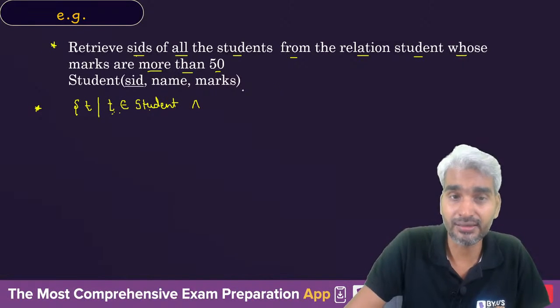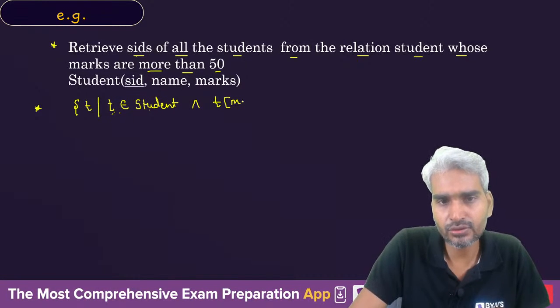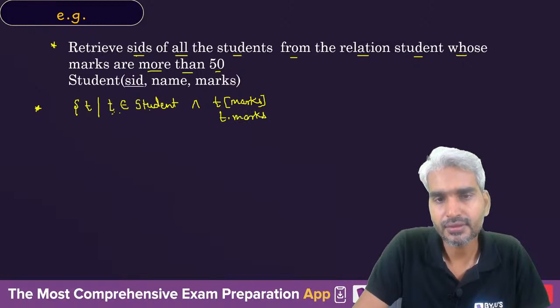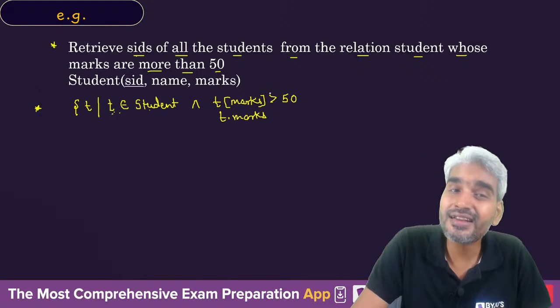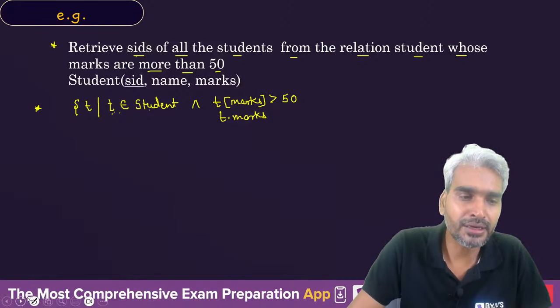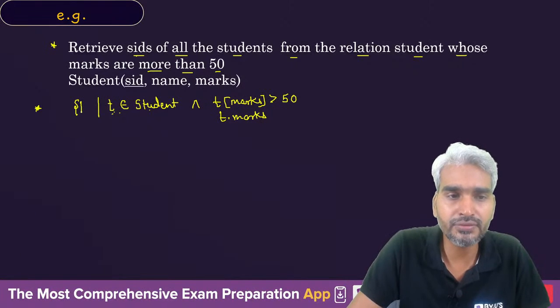So in this tuple T, I can denote marks like this, or I can write it like this, T dot marks, same thing. If T dot marks is greater than 50, then you are interested in this particular tuple, but you are not interested in the complete tuple, you are interested only in the SID present in this tuple. So you will eventually say T dot SID.